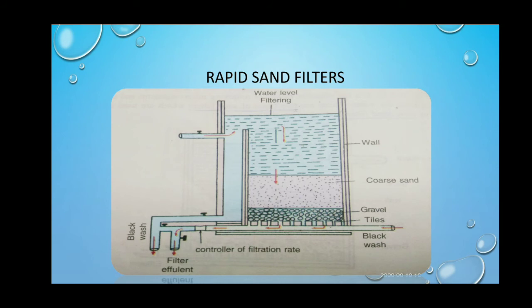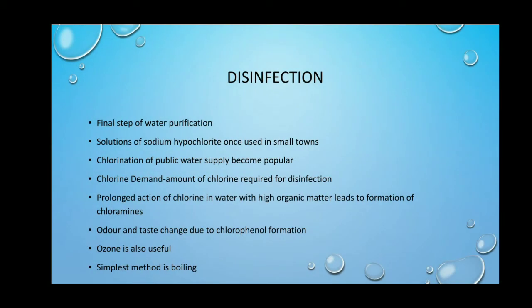Therefore, water collected after filtration needs further treatment. That is the final treatment, and it is very important because some of the bacteria pass through the filter even after filtration, which must be killed before consumption of the water. So disinfection of public water supply needs to be done. It is the final step of water purification. Usually solutions of sodium hypochlorite are used in small towns, but in recent years chlorination of public water supply has become popular.